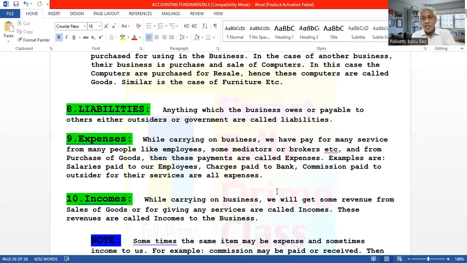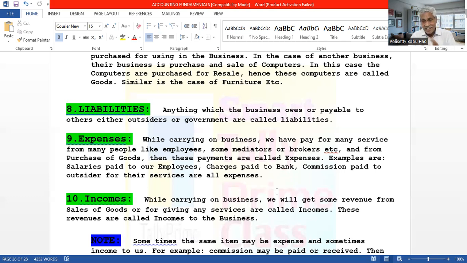And expenses which are not connected to the manufacturing or trading are called indirect expenses. They are fixed, whether the production or trade is more or less. Salaries, whether there is more production or less production, we have to pay the same salaries. These are called office expenses or indirect expenses. So direct expenses, indirect expenses.